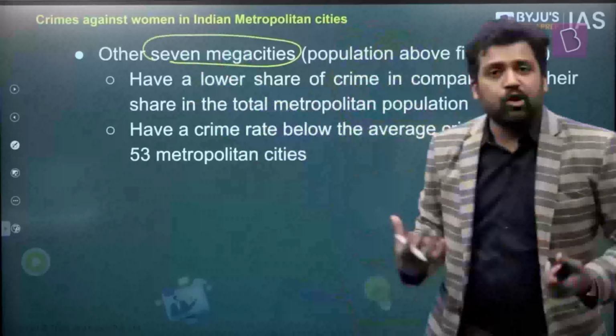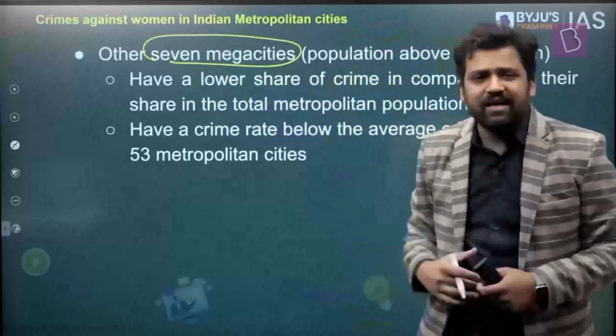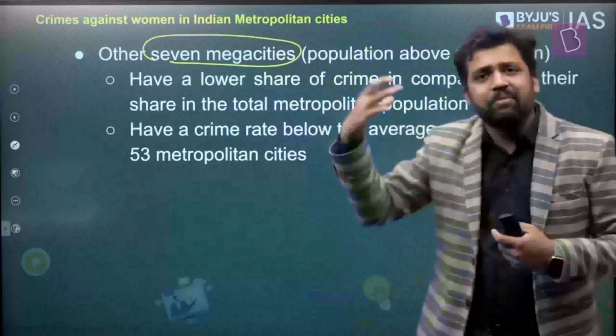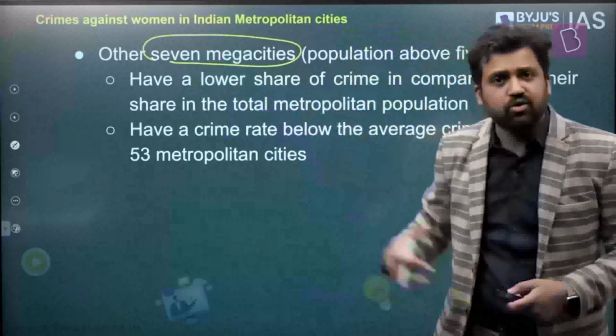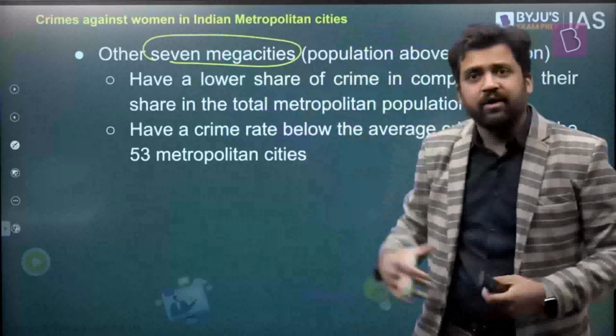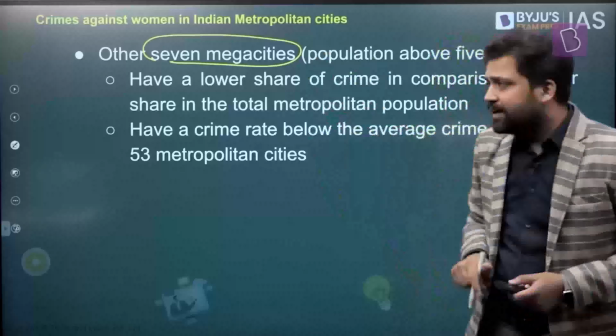Apart from that, the other mega cities, if you arrange cities in terms of population, the other 7 cities, the crime numbers are comparatively less, right? Their crime rate is less than the average crime rate among 53 mega cities. So there's something interesting. Delhi has a large number of crimes, but the larger cities are not having that many crimes except for Delhi. The smaller metropolitan cities have a high crime rate. Now let's move to crimes against women.